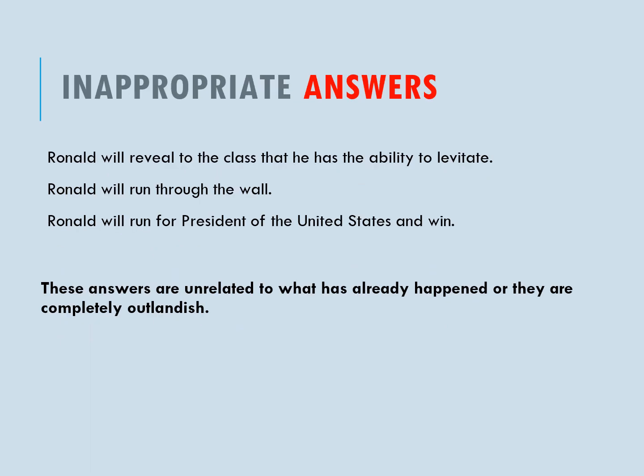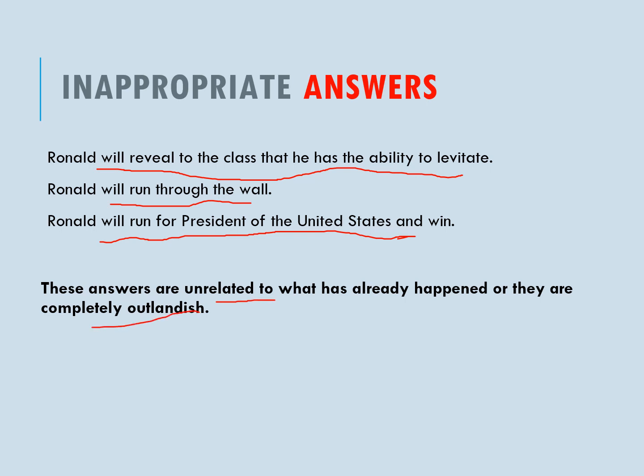Okay, for your information, these are some of the inappropriate answers. The first one is Ronald will reveal to the class that he has the ability to levitate. Second is Ronald will run through the wall. The third one is Ronald will run for president of the United States and win. So these answers are unrelated to what has already happened, or they are completely outlandish.